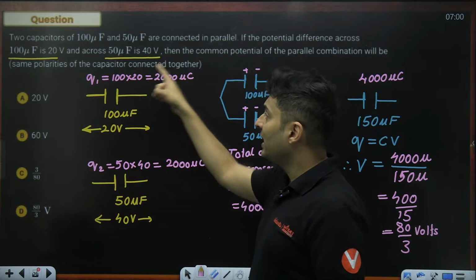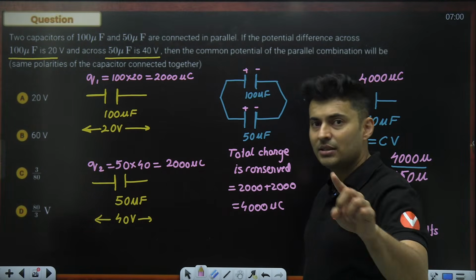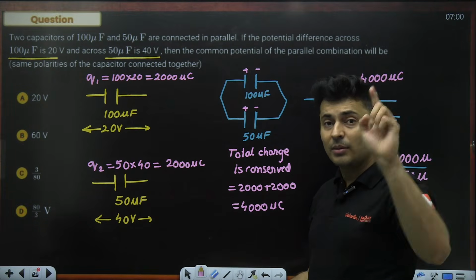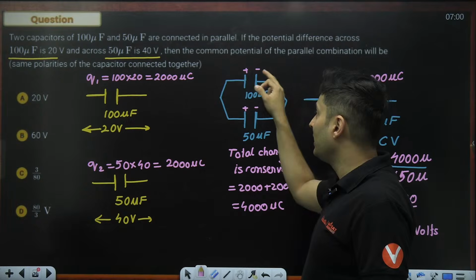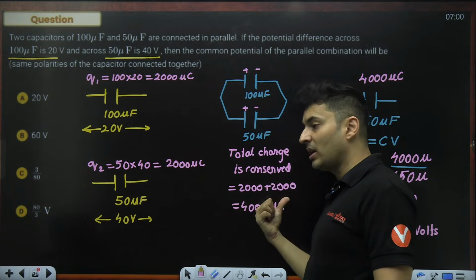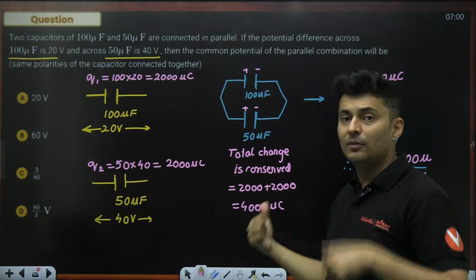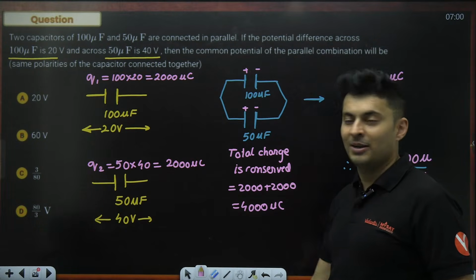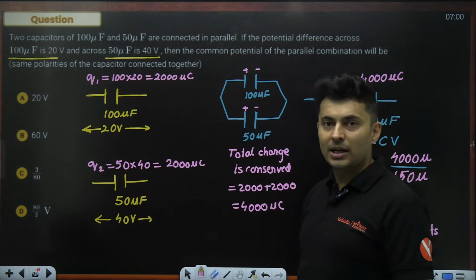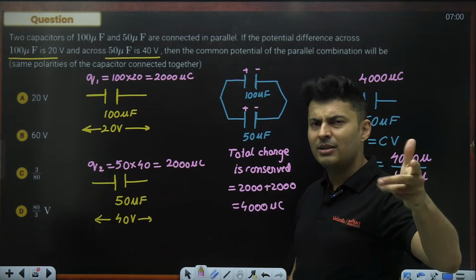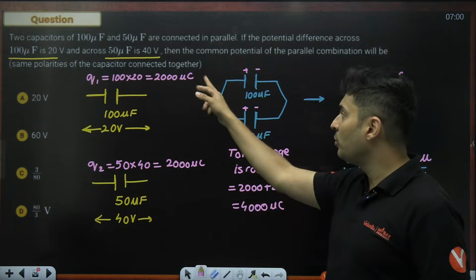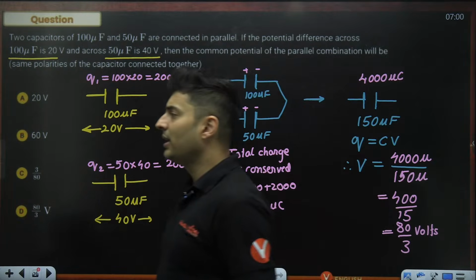Now here, the polarities were similar, but imagine a question where opposite polarities were connected. Then also total charge will be conserved. But the problem will be positive is connected to negative, negative is connected to positive. So it will not be 2000 plus 2000, it will be 2000 plus negative 2000. So in that case, 0 coulomb would have come. Getting my point? If positive and negative charges are equal, they will make 0 charge. So be careful with which polarities are connected together, else you will get a completely wrong answer.